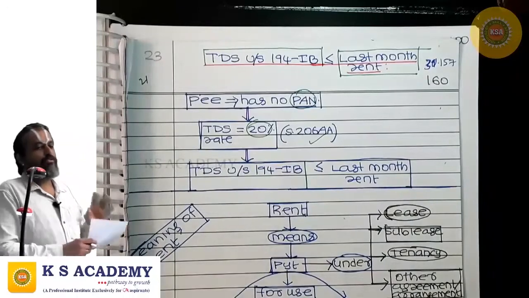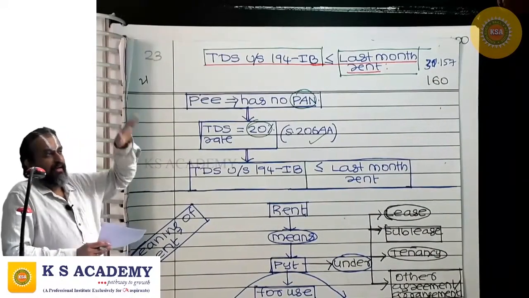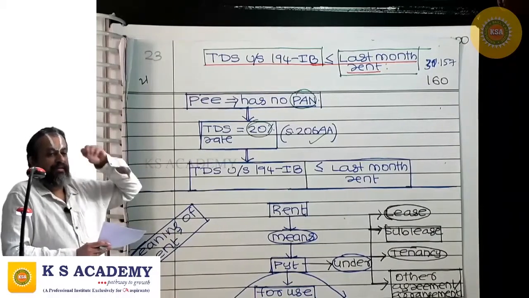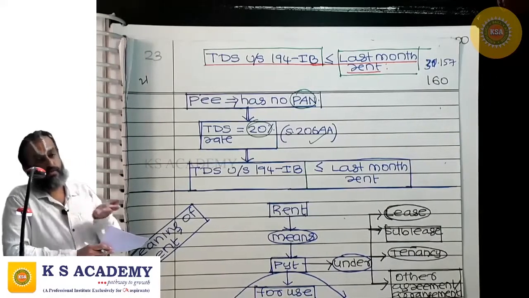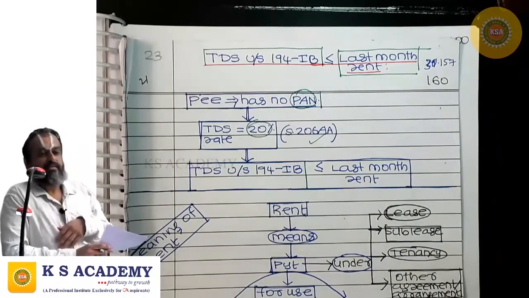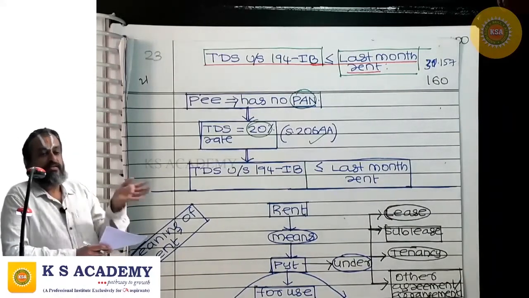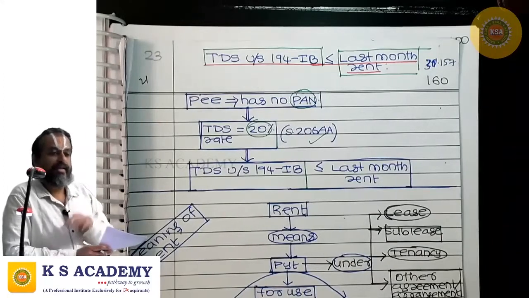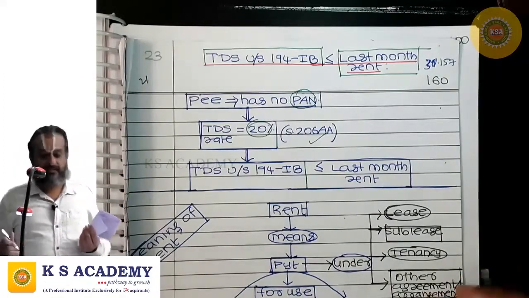The payee has no PAN here. The TDS rate is 20%. On the aggregate amount of rent paid or credited during the previous year, you apply 20%. If that TDS is more than the last month rent, and we are going to withhold only out of the last month rent, then we restrict the TDS to last month rent.